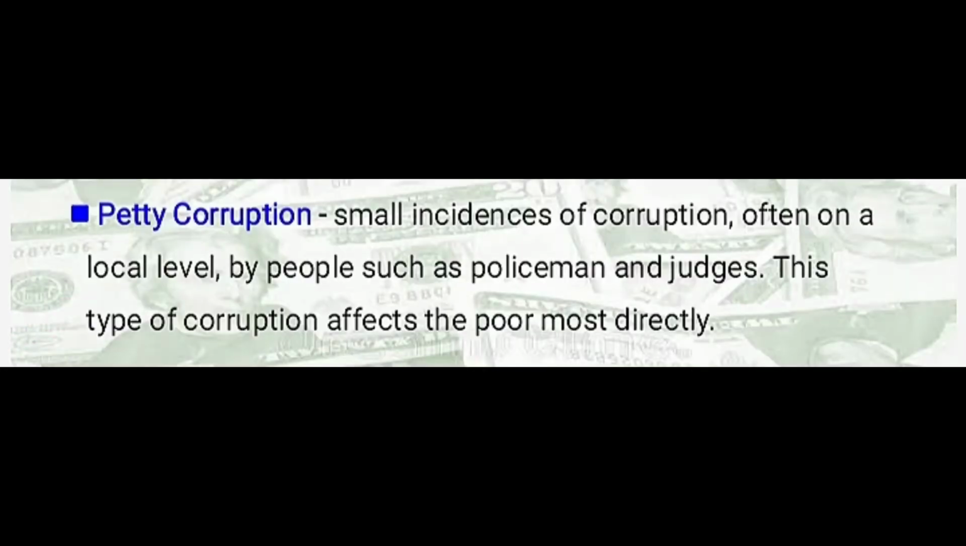Petty corruption pertains to small incidences of corruption, often on a local level, by people such as policemen and judges. This type of corruption affects the poor most directly. Petty corruption is done at a low level. It includes extortion of money, money which is paid to the police or any other person to avoid penalties and fines.